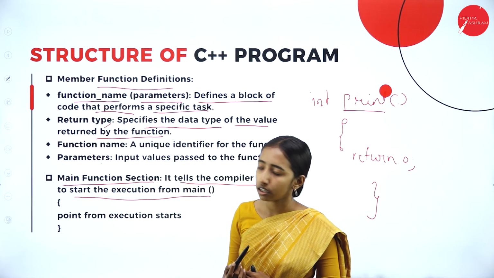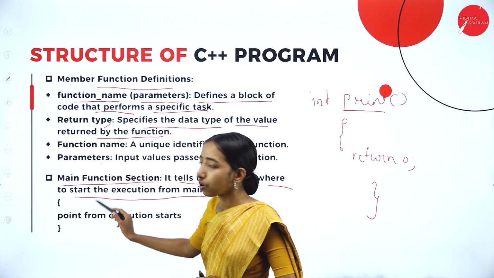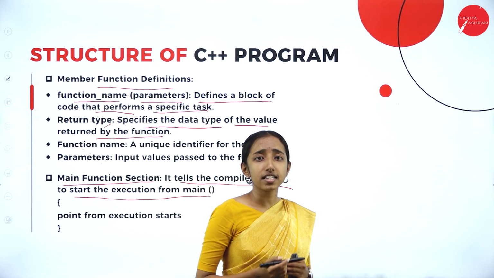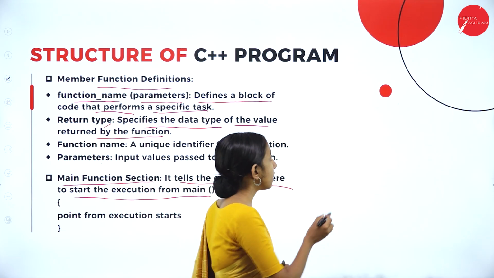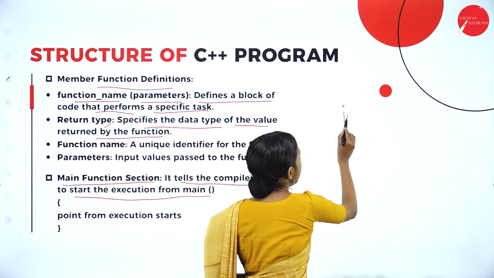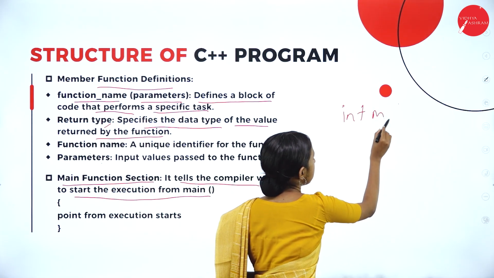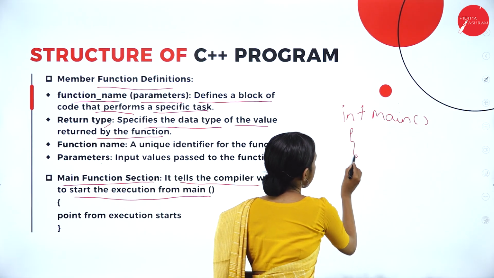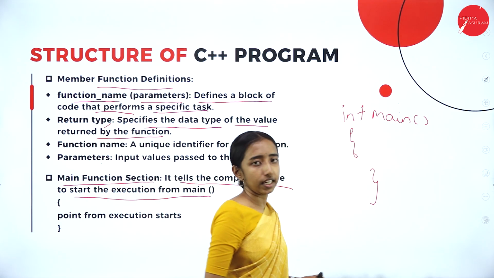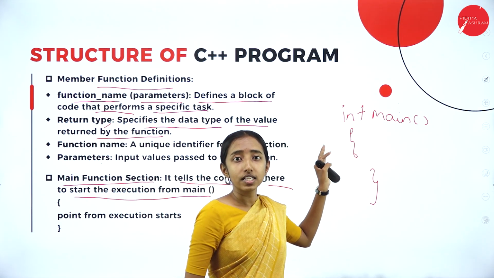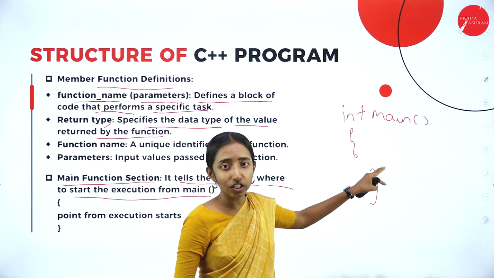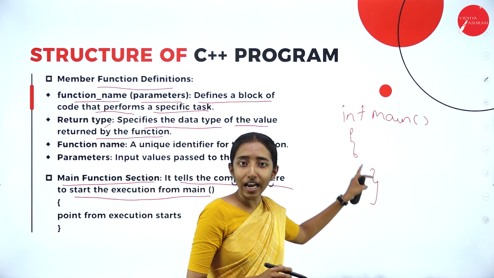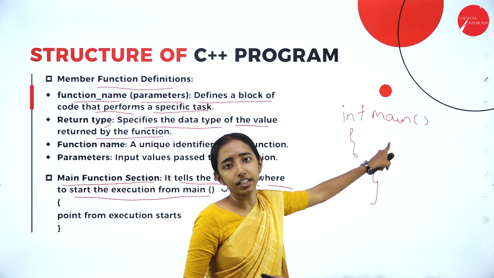So, how does it work? In the program, we will have int main. The program starts compiling and execution from the int main.